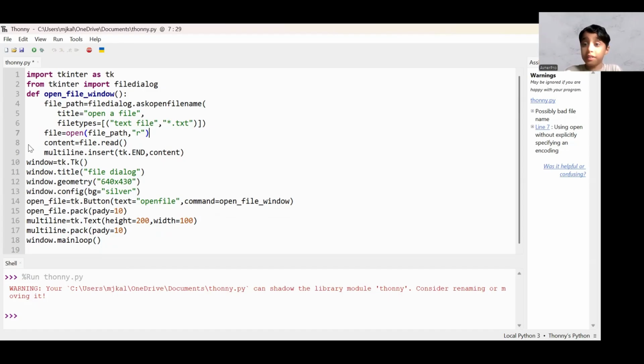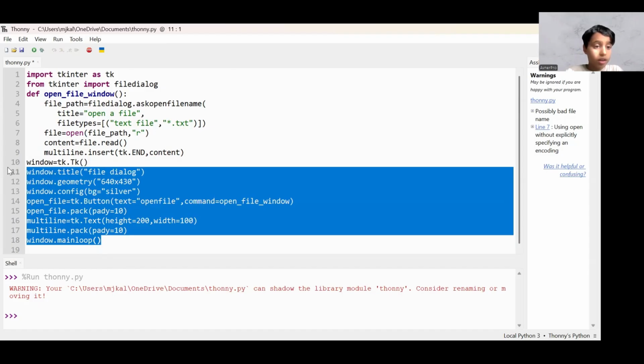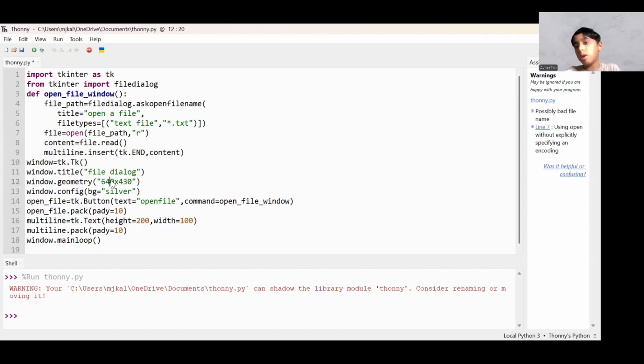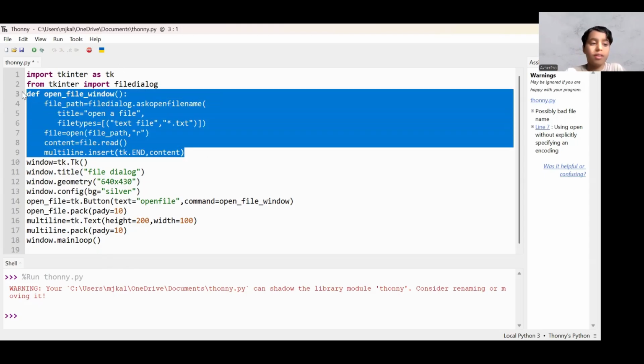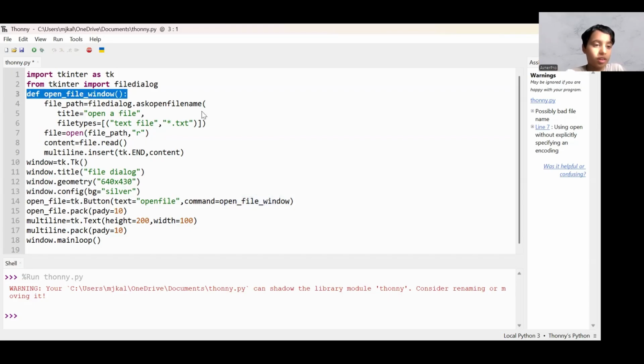I'll explain the code once again. For the ones that watched my video, easy for you. So the function, that's easy. File path file dialog, we have to do from tkinter import file dialog, right? We have to, because it's a widget. Like widgets like labels, entries, file dialog, clipboard, tree view, all these widgets. And there's many more. There's like 18 widgets in GUI. And we've done all of them right now.